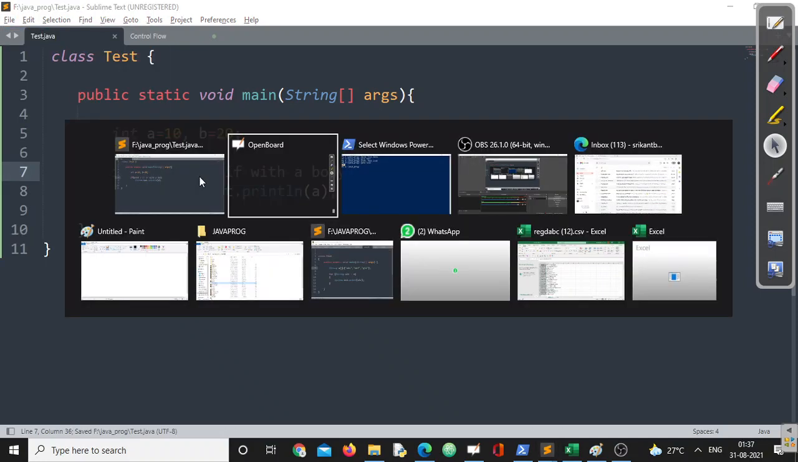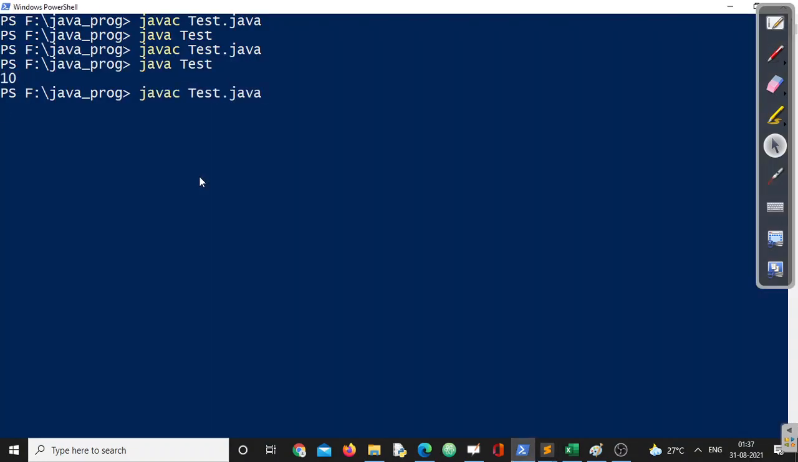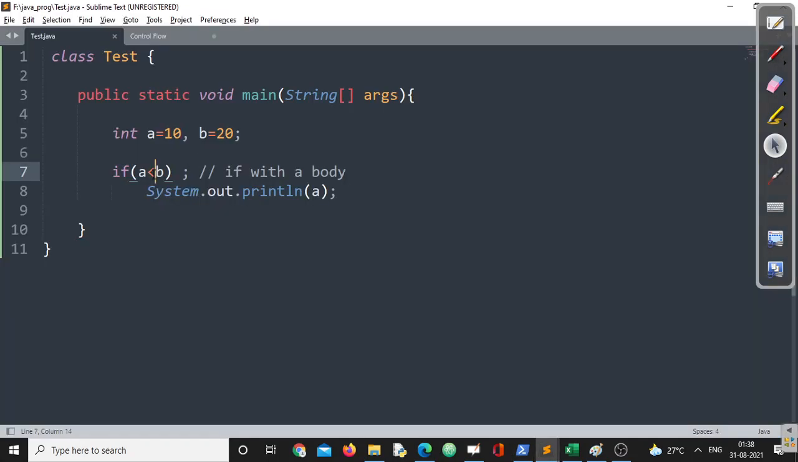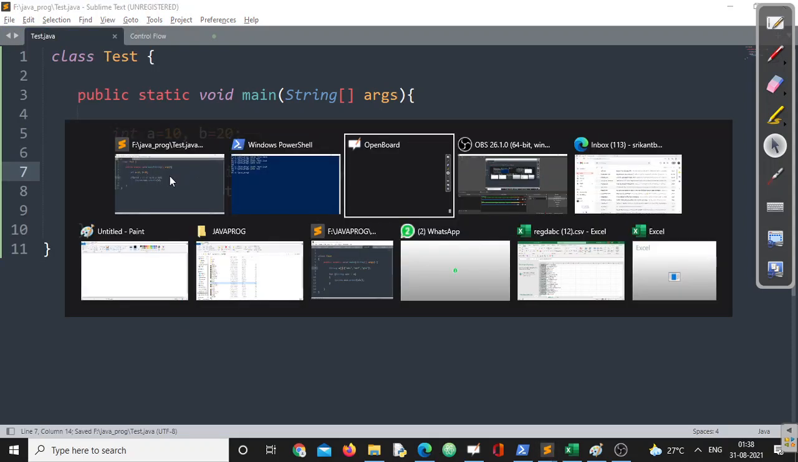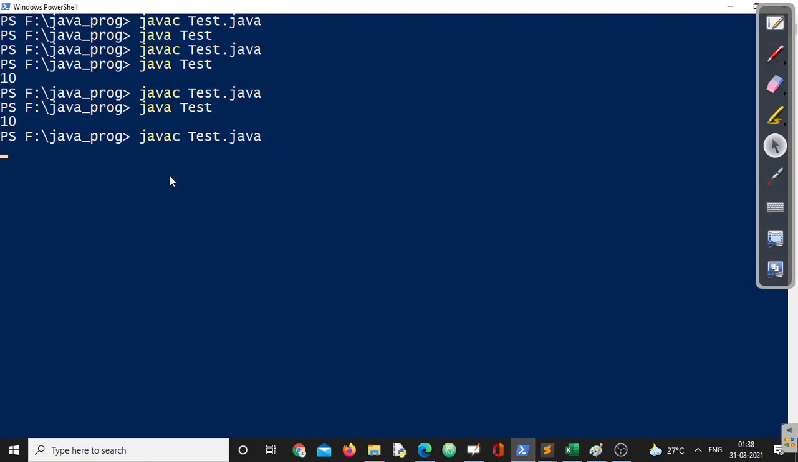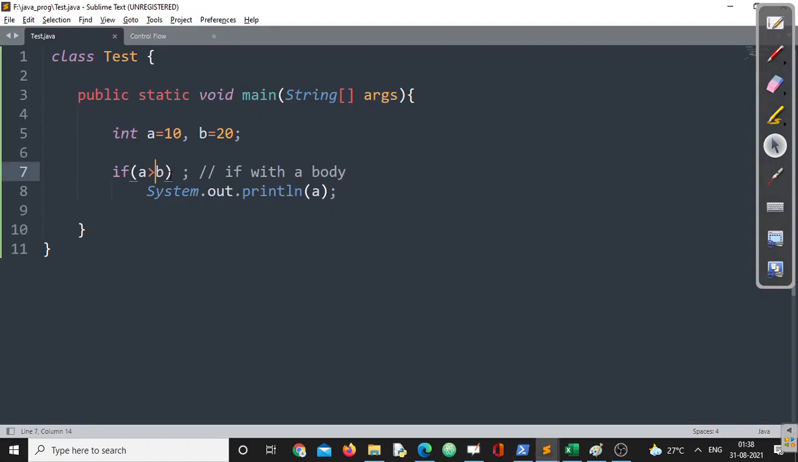This is absolutely valid. Let us cross check. If I compile this program, my code will compile fine. If I run this program, definitely I am going to get that statement 10, right? If you want to cross check, let me go the reverse way; see, the condition is false now. Doesn't matter whether the condition is true or false, that particular statement will be executed, right?